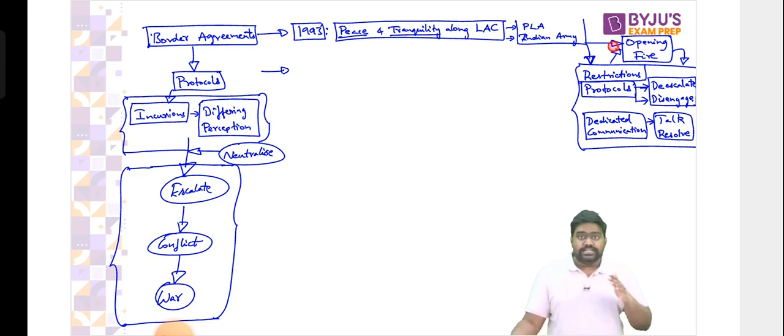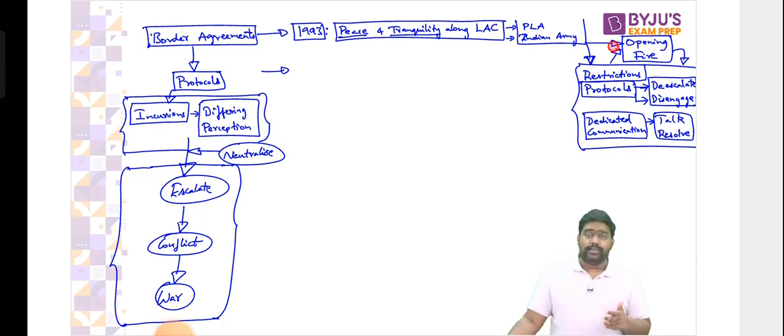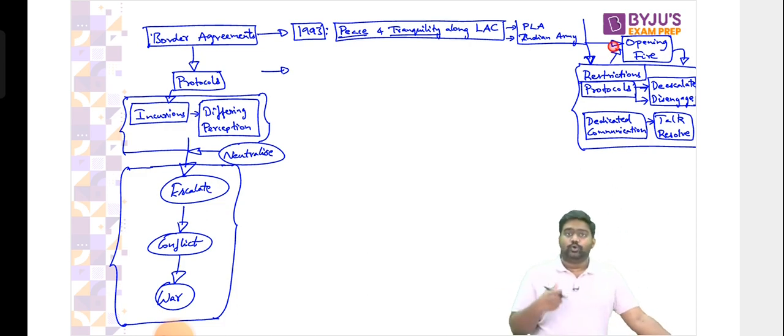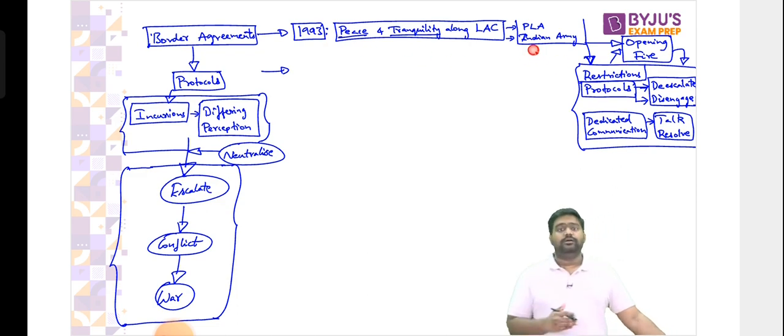That is why it's a critical agreement. It maintains peace and tranquility. That's why when clashes happen, when there's an incursion, when there's a standoff, there's a hand-to-hand fight. You would have seen the videos as well. Both sides, the soldiers are beating up each other like street gangs, throwing stones and beating each other with sticks and any other rudimentary tool. But you never see an incident where troops open fire against each other and kill each other. That will not happen here. It's been prohibited. It's been restricted under the peace and tranquility agreement.